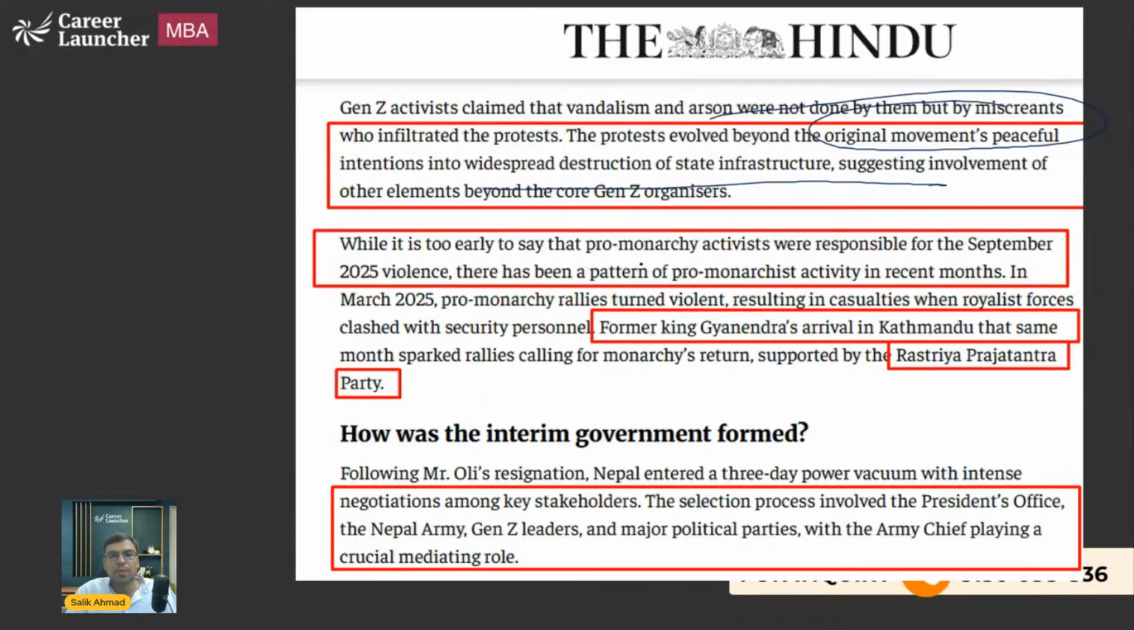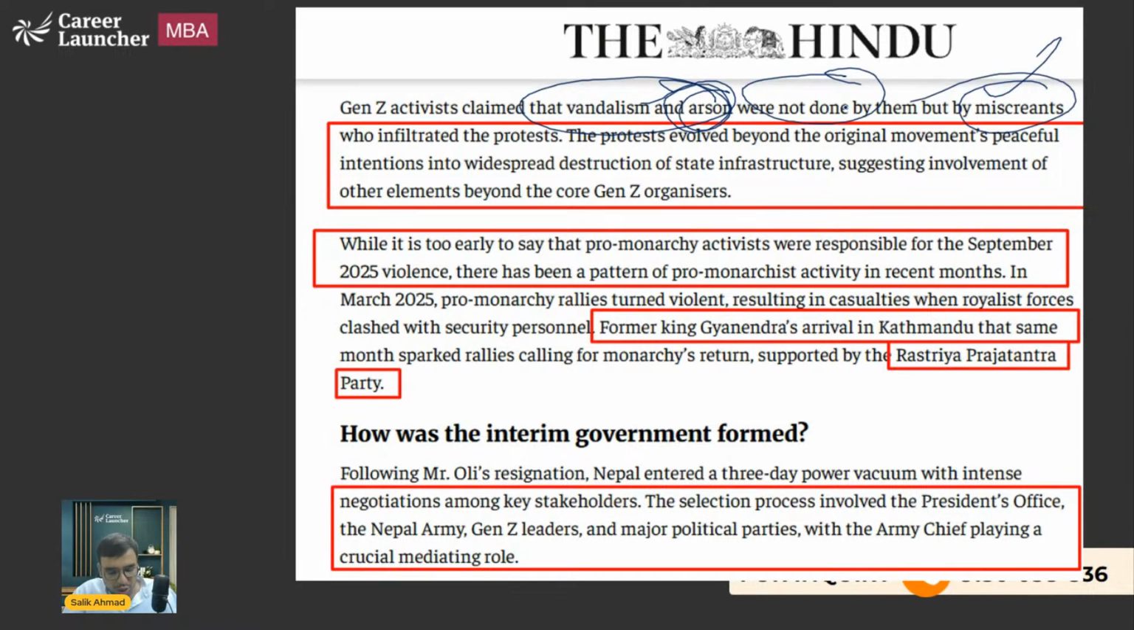Now the protesters were saying that the original movement has been diverted, because they claim that the vandalism and arson, meaning burning, setting buildings on fire, were not done by them but by some other miscreants. किसी और लोगों ने किया, इन लोगों ने नहीं किया था. That is what you should be knowing.